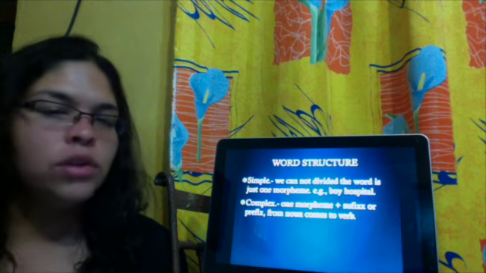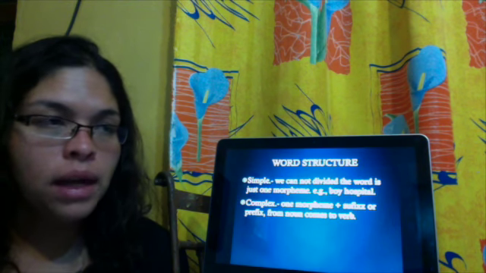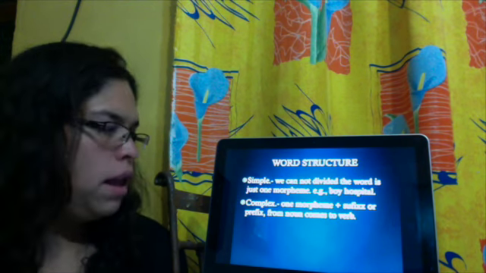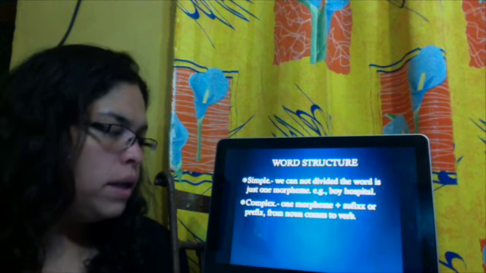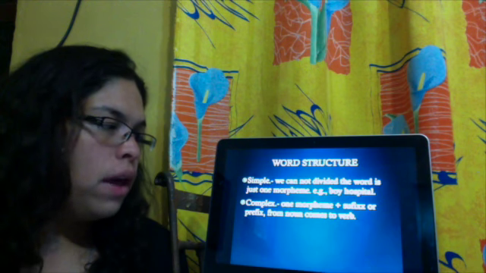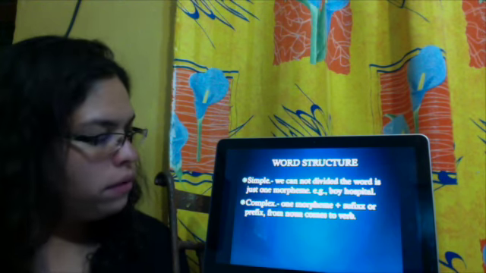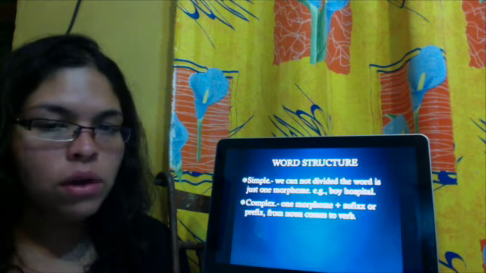A word structure, we can divide it in two: simple and complex. Simple is a word that we cannot divide, such as boy or hospital, and complex are words that are formed by one morpheme plus one suffix or prefix, and from noun comes to verbs.